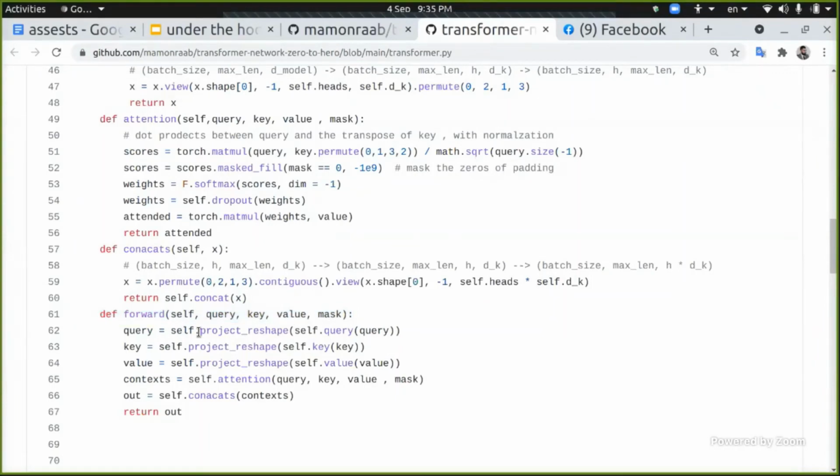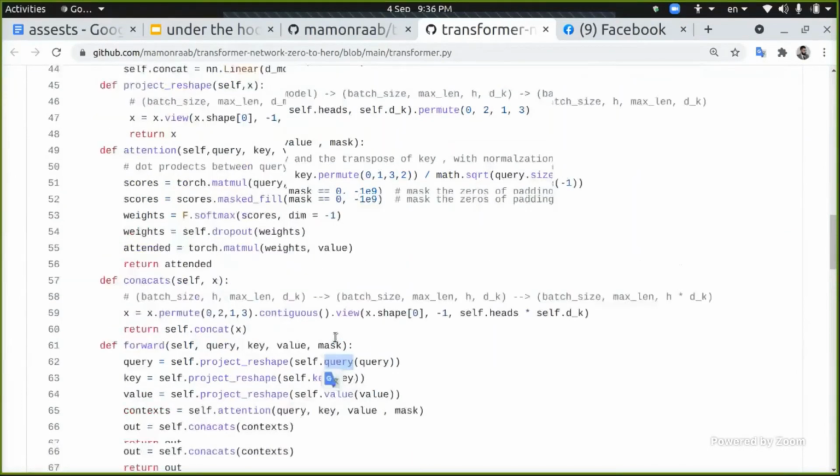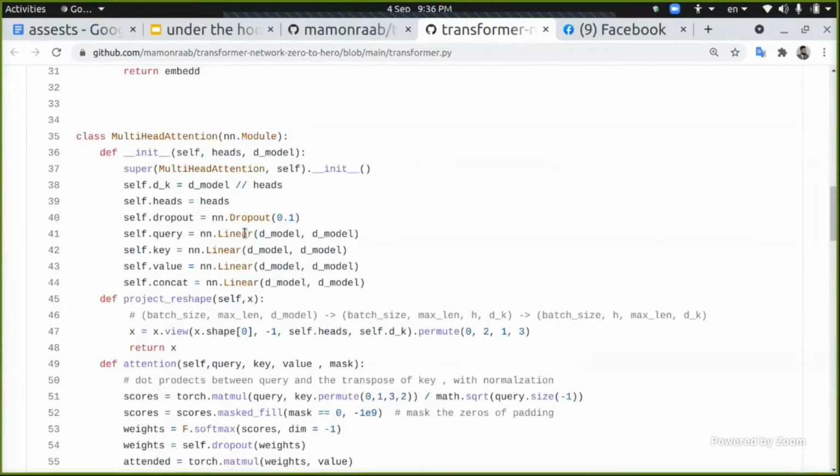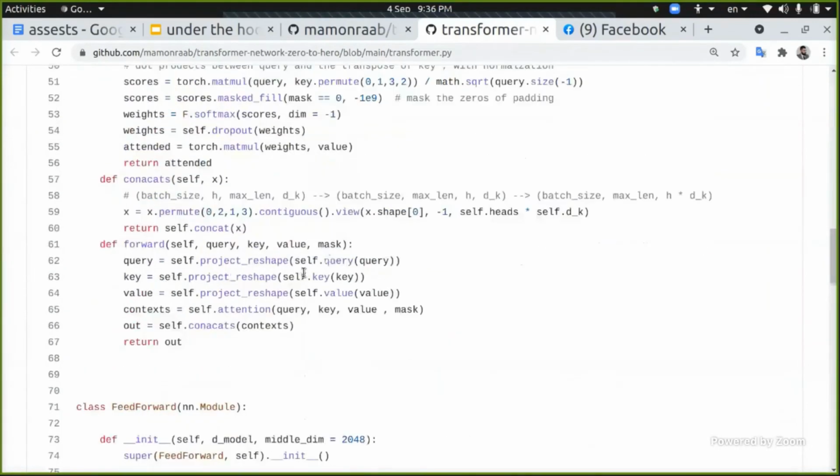We are going to give the following. This query has been passed to something called self.query. What is this? Let's move on to here. This is the linear layer, a simple neural network, a simple layer with a shape of dimensionality as input and dimensionality as output. The same, this is a different network here for key and for value. And you can see it from here.